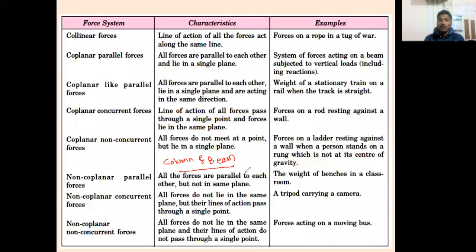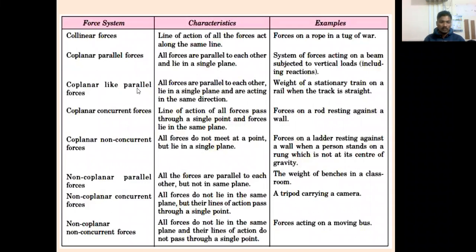Means forces in a column will not be coplanar forces. It is as simple as this. Forces in the column of the building will not remain coplanar, but forces on the beam will remain in one plane, it is coplanar. Imagine a little. This will come in your basic civil engineering; you will come across these column and beam forces. Just information I have given.